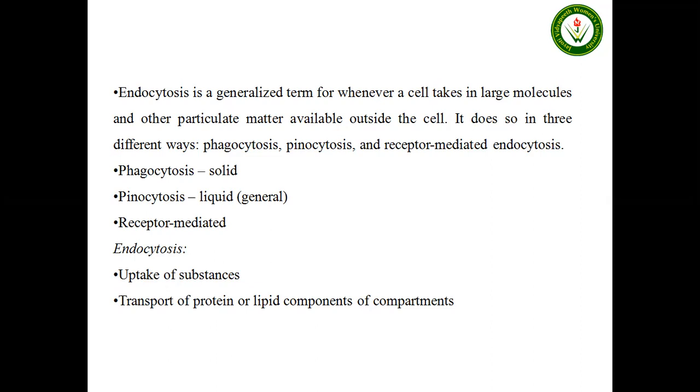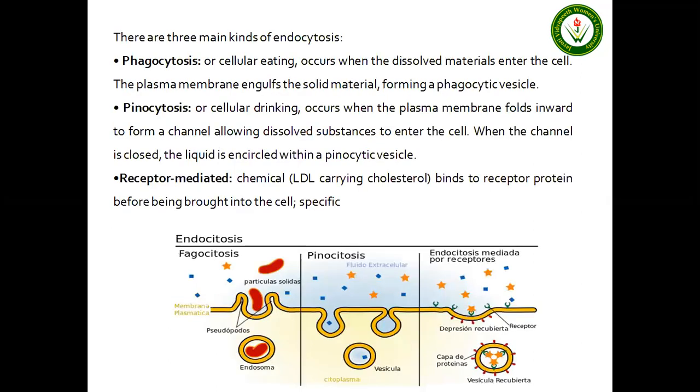Basically, in the endocytosis process, uptake of the substance is carried out, and transport of the protein or lipid components of the compartment will be carried out. There are three main kinds of endocytosis. First one is phagocytosis, or cellular eating, which occurs when the plasma membrane engulfs solid material, forming a phagocytic vesicle.